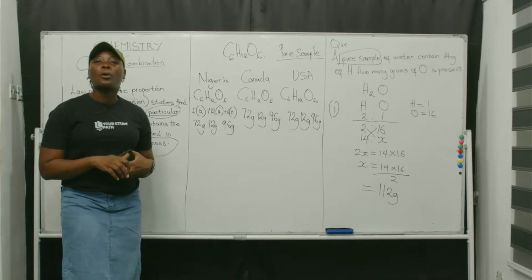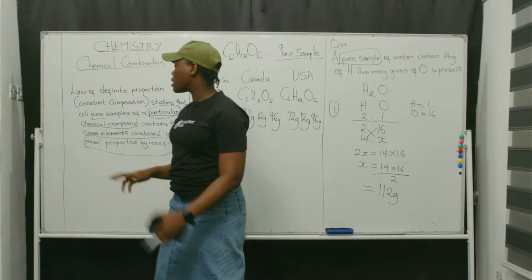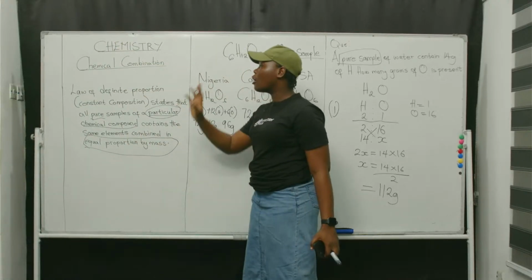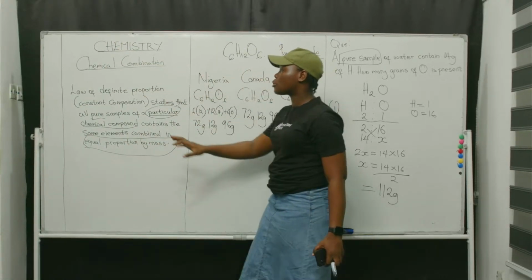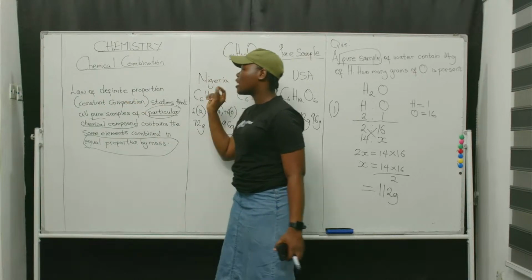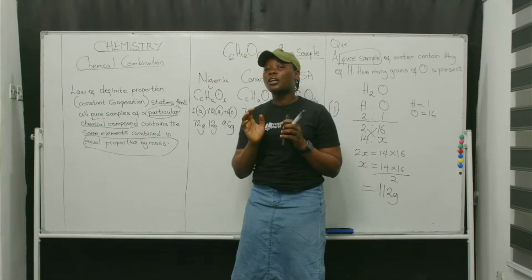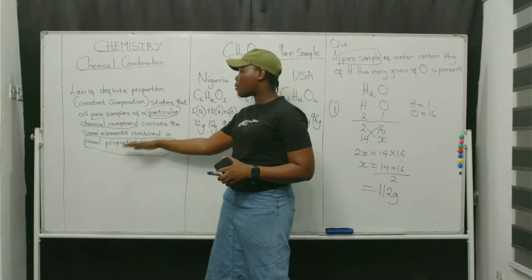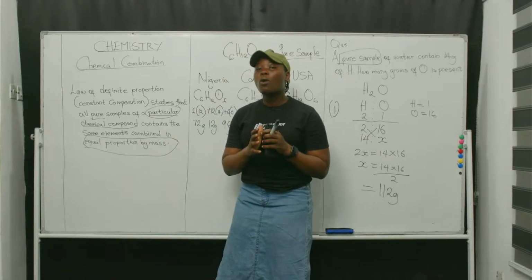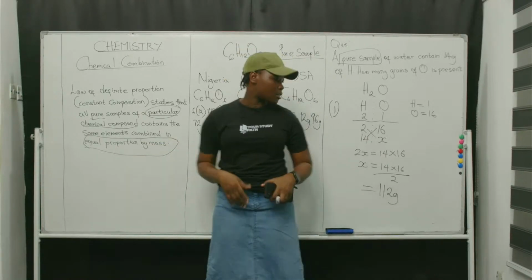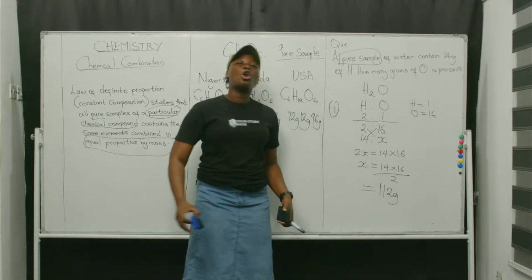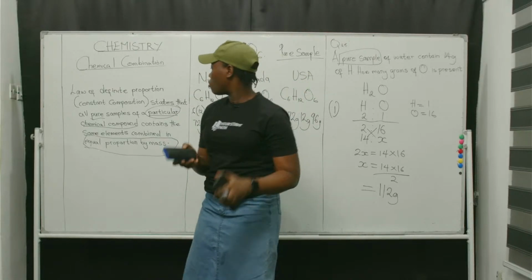Law of multiple proportion. But before we consider that, let's go over this law again. Law of definite proportion, which is also called constant composition, states that all pure samples of a particular chemical compound contain the same elements combined in equal proportion by mass. So let's move on to the law of multiple proportion.